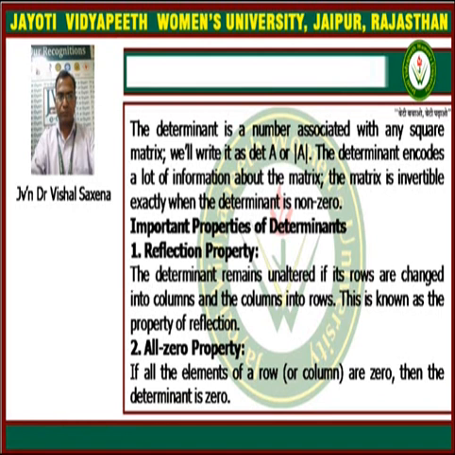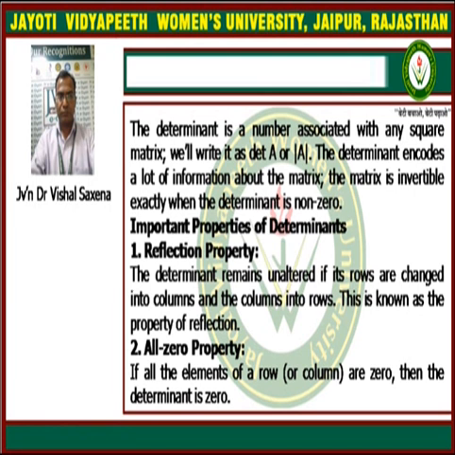Now we are going to take some important properties of determinants. The first property is known as the reflection property. The reflection property states that the determinant remains unaltered if its rows and columns are interchanged.